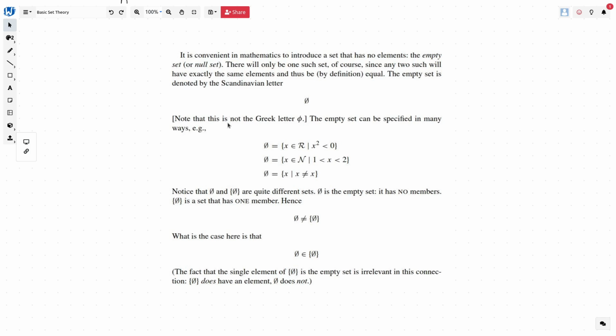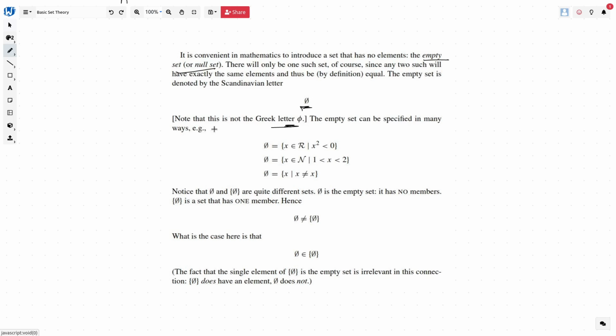It is convenient in mathematics to introduce a set that has no elements. That is what we call an empty set or a null set. There will be only one such set, of course, because it has no elements. Since any two such sets will have exactly the same elements, they are equal. The empty set is denoted by this letter. Okay. Now this is not the normal Greek letter phi. This is the empty set.